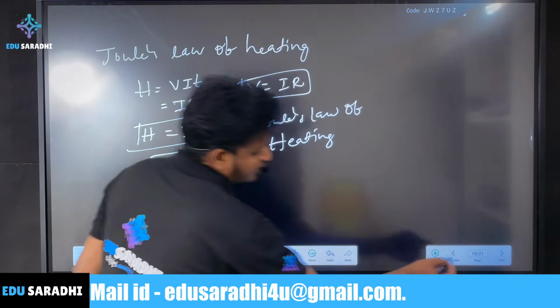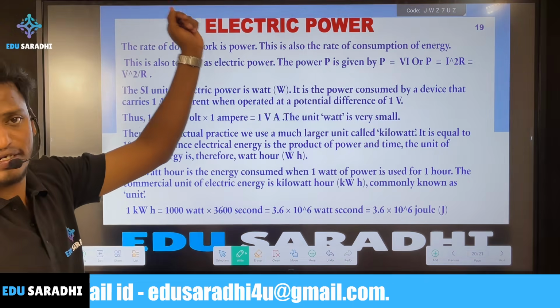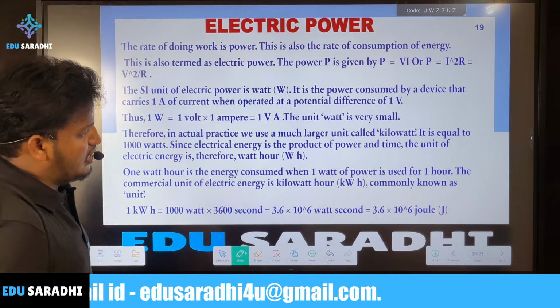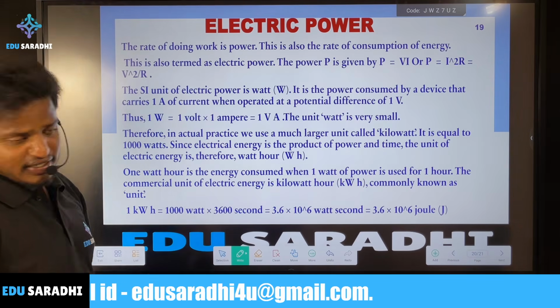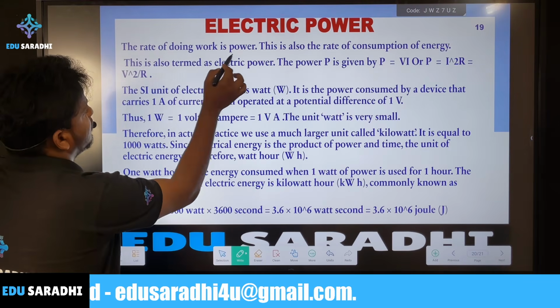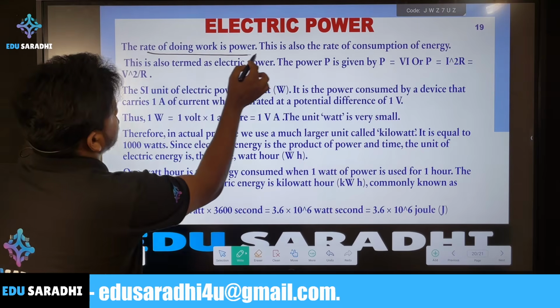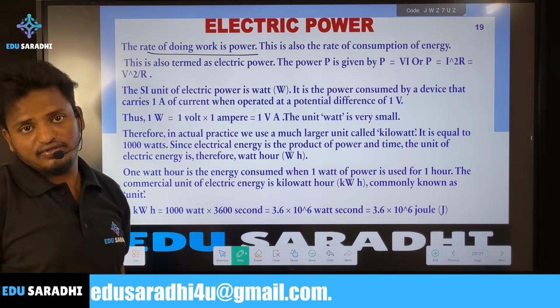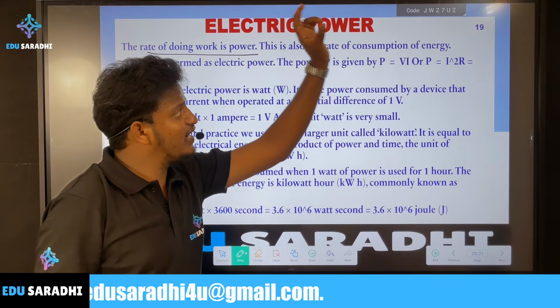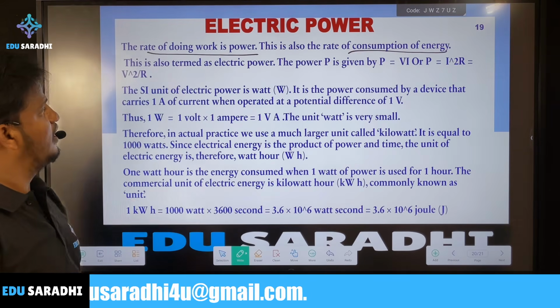Next we'll go to electric power. Just now we discussed that it is the rate of doing work; the rate of doing work is called electric power. Or else we can say the rate of consumption of energy is also electric power.